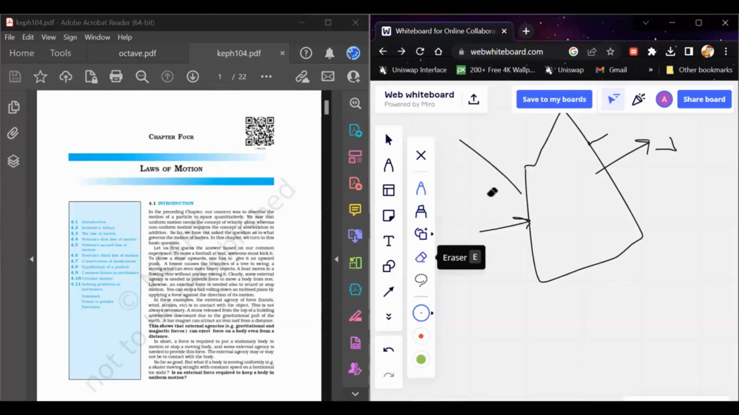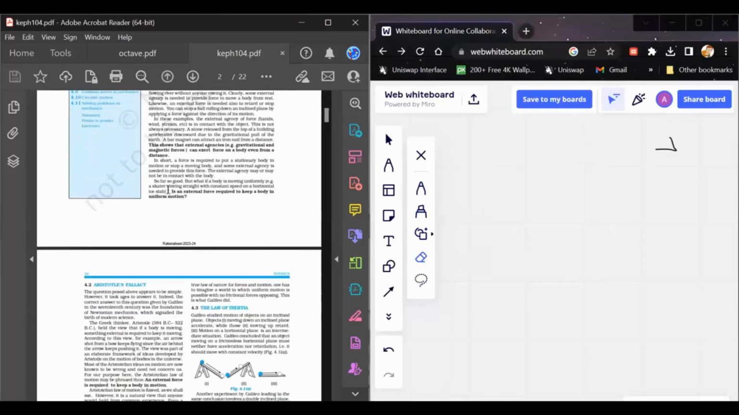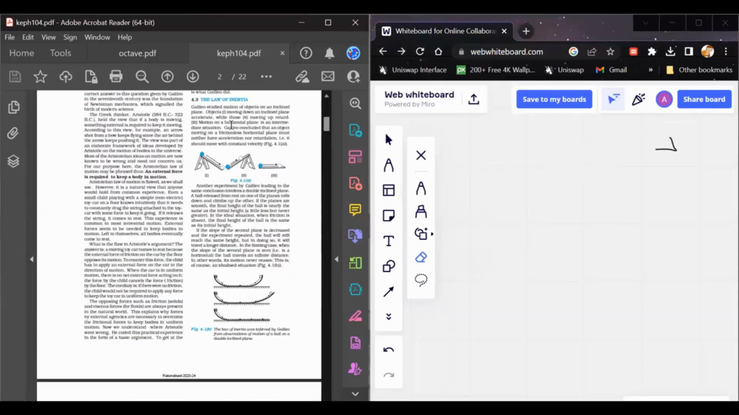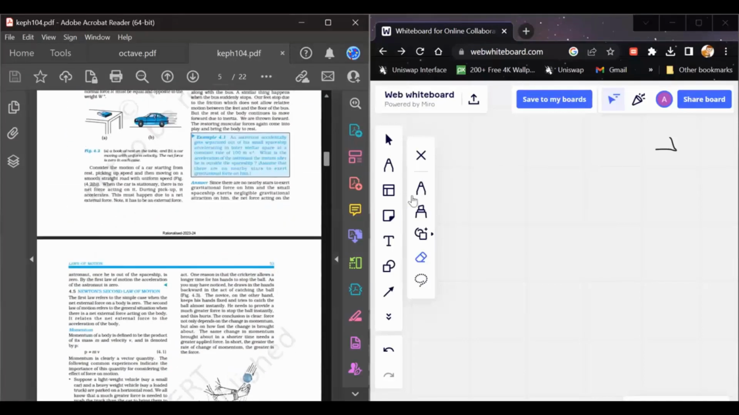Means you can change the state of motion of the body only when you apply some external force on the body. So the same is stated here, that external force is required to change the state of a uniform motion. External force is not required to keep the body in motion, because if a body is in motion, it will keep on moving. This is the law of inertia.